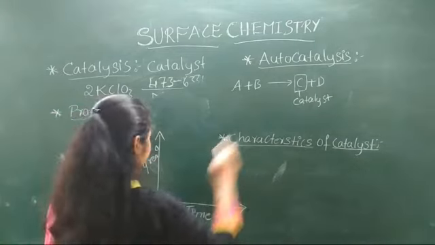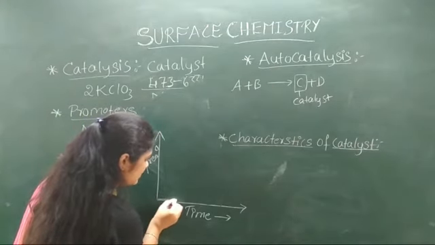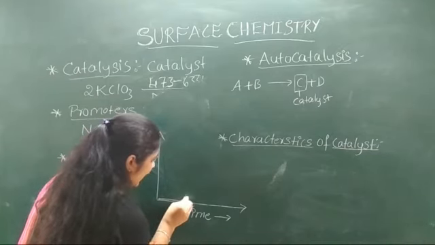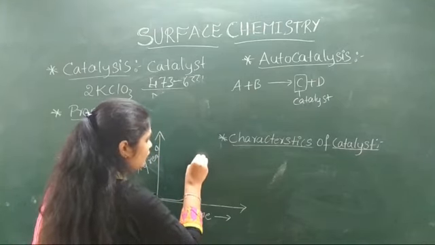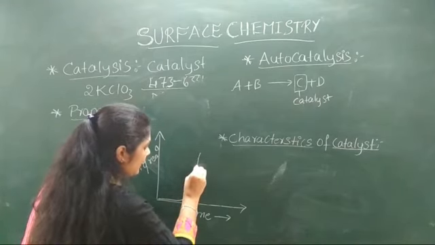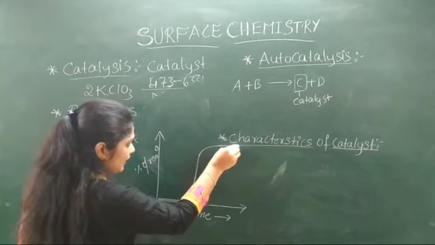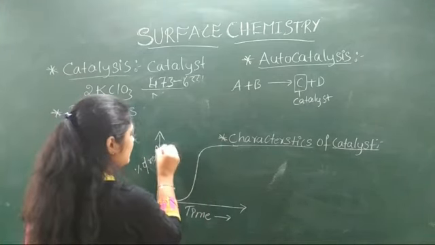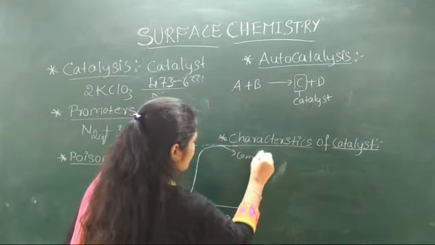Now in this autocatalysis, in the initial condition the reaction takes place very slowly, and the rate of the reaction is very slow. After the production of catalyst, that means C, the reaction rate goes on increasing. We observe that the curve goes on increasing, and then it reaches a flattened curve. That means it decreases after that, and this is the completion of the reaction.